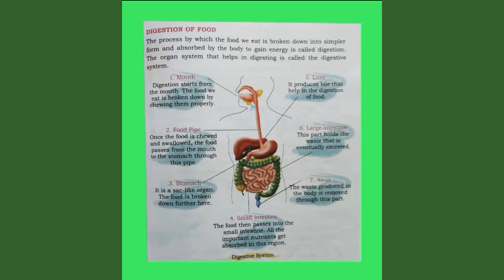Fifth, liver. It produces bile that helps in digestion of food. Sixth, large intestine. This part holds the waste that is eventually excreted. Seventh, anus. The waste produced in the body is removed through this part.